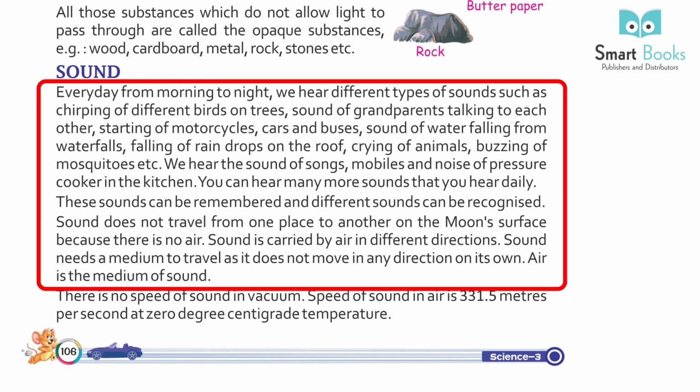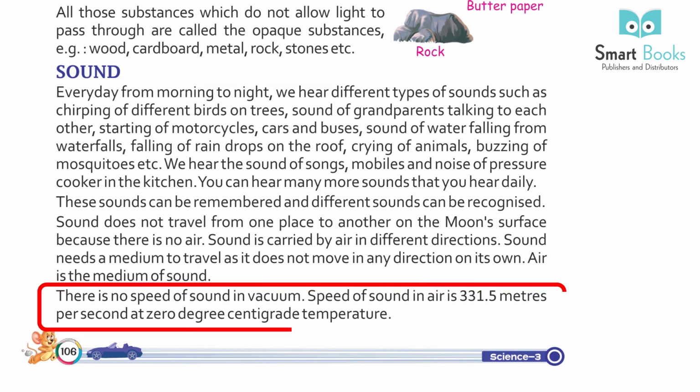Sound does not travel from one place to another on the moon's surface because there is no air. Sound is carried by air in different directions. Sound needs a medium to travel as it does not move in any direction on its own. Air is the medium of sound. There is no sound in vacuum. Speed of sound in air is 331.5 meters per second at 0 degrees centigrade temperature.